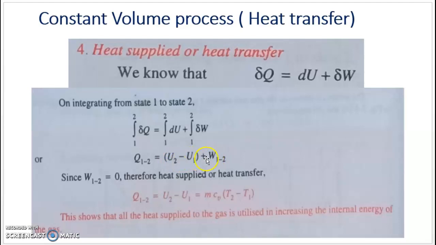Now the work done during the constant volume process is 0, so this term becomes 0. Finally we get Q1-2 = U2 − U1. We have already derived the equation for U2 − U1, so substitute m Cv (T2 − T1). From this we can conclude that whatever heat is supplied to the system during the constant volume process will be utilized in increasing the internal energy of the gas.